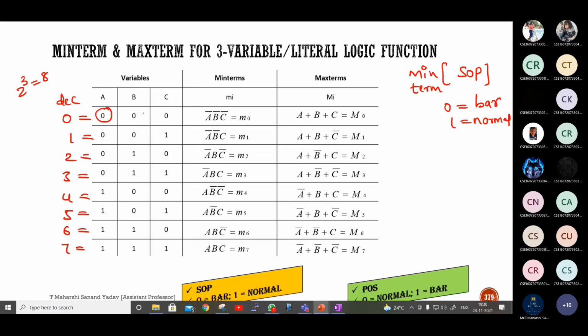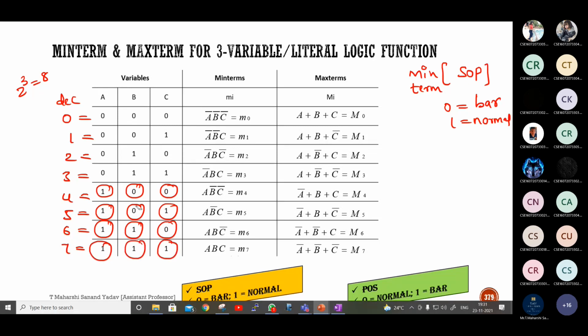So observe here. 0 is there, so this should be written as A bar, B bar, C bar. Next, A bar, B bar, C. This will be A bar, B, C bar. Equivalent of 3: A bar, B, C. This one will be A, B bar, C bar. This is A, B bar, C. This is A, B, C bar. This is A, B, C.